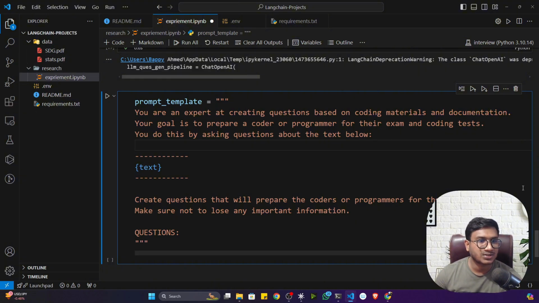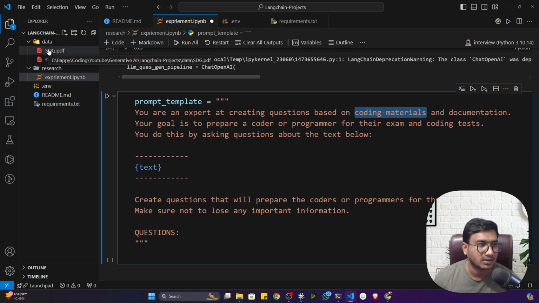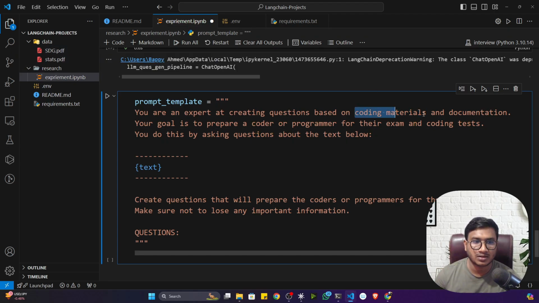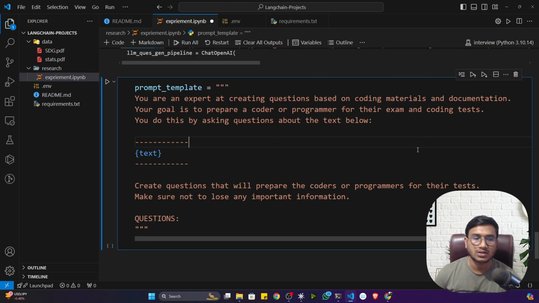If you're using the statistics one, at that time you need to give statistics material. If you're doing sustainable development goal, you have to give sustainable development goal here. That means whatever subject you are referring to, you have to give the prompt with respect to that, because the prompt is changeable. You have to change it every time based on your requirement.